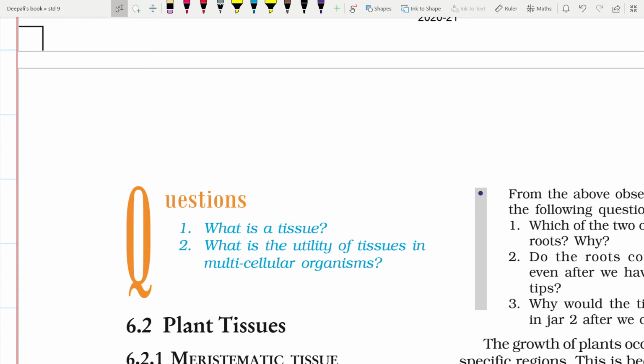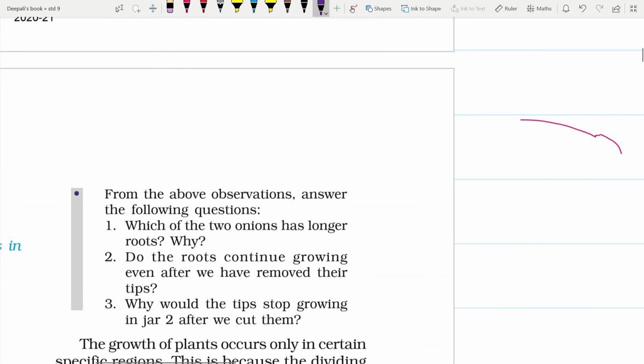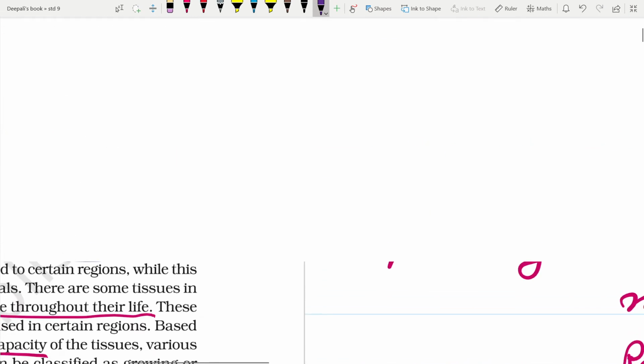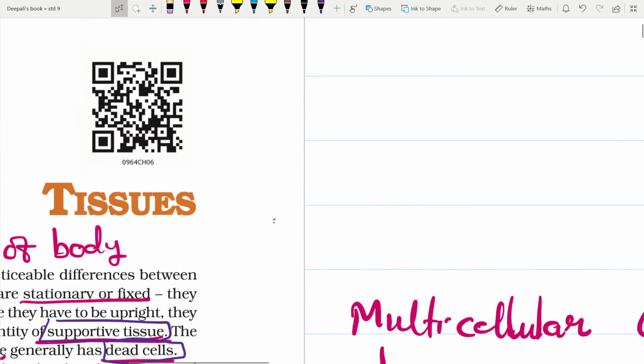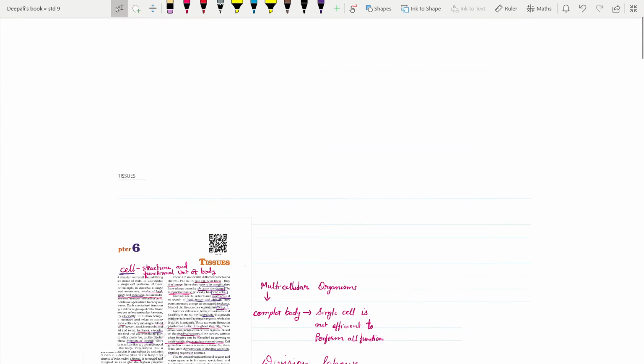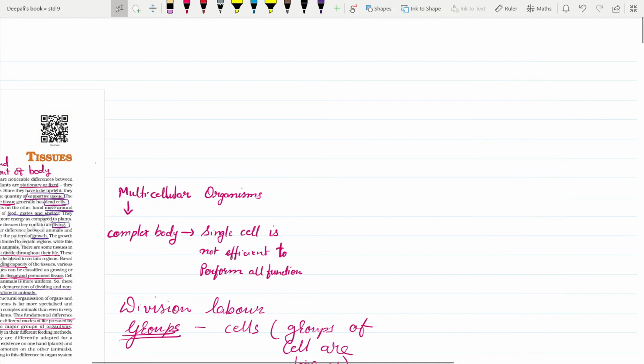So, you now know and can answer the question: what is a tissue and what is the utility of tissue in multicellular organisms? We can easily understand that the cell is the fundamental unit of life.